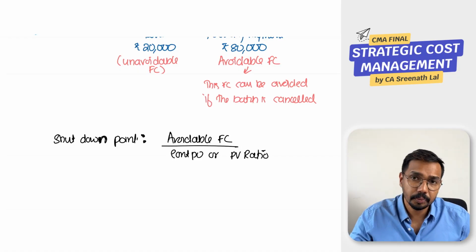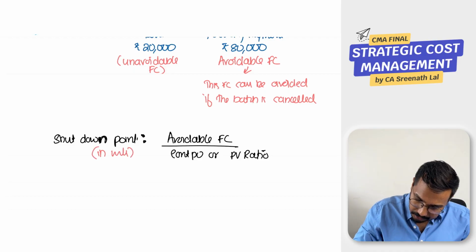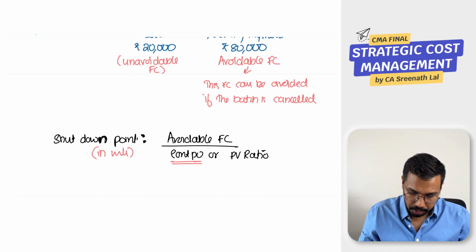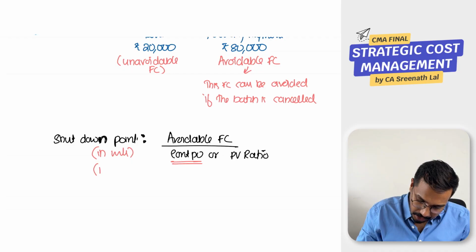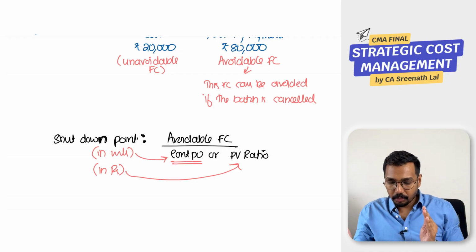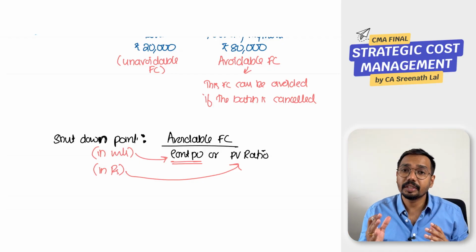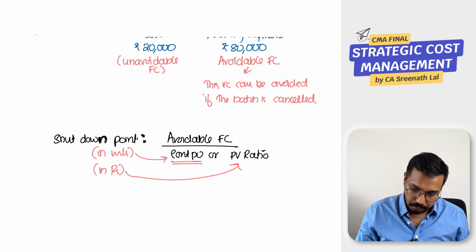You already know how this works. If you want the answer in units, then the denominator should be contribution per unit. If you want the answer in rupees, then the denominator should be PV ratio. Good. Shutdown point in units means the denominator will be contribution per unit. Shutdown point in rupees means the denominator will be PV ratio.